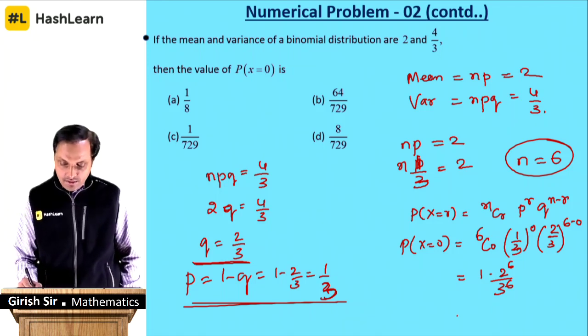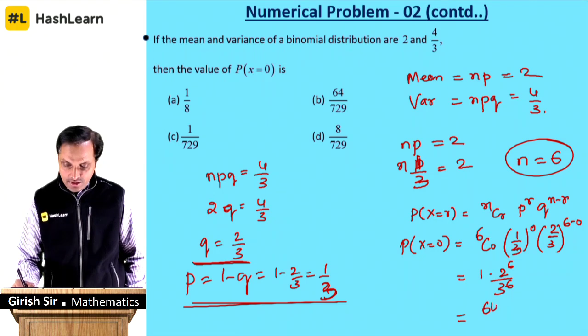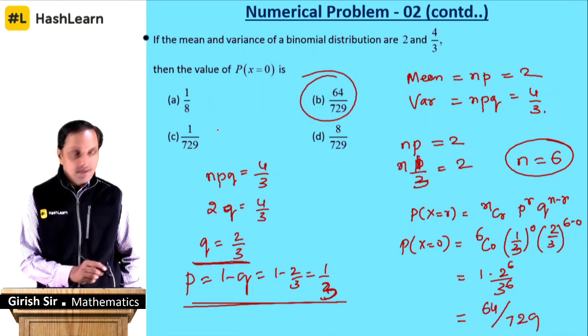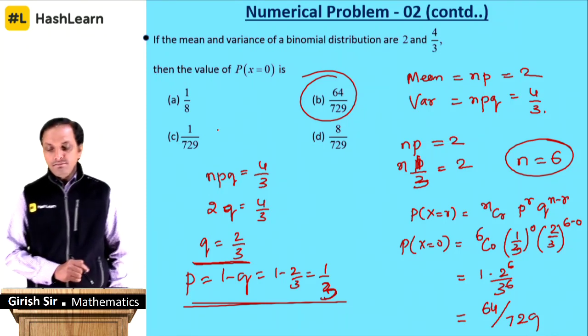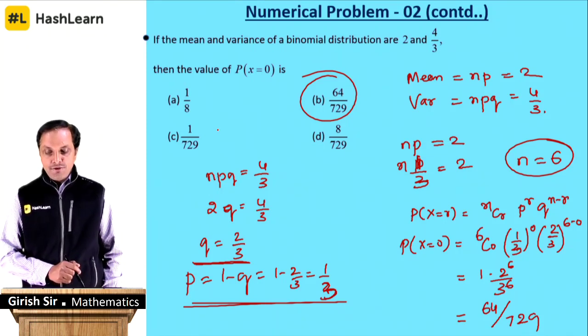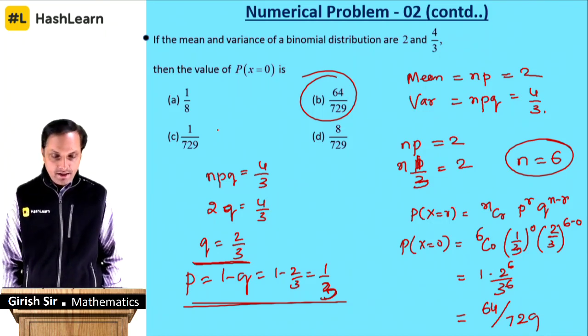What does that give you? That will give you 2 cube is 8, 8 square is 64 divided by 729, and that is your option B. 64 by 729 is the option which is present in option B.